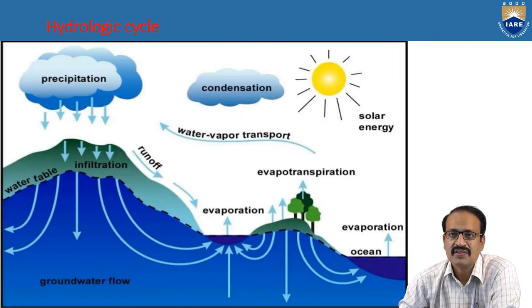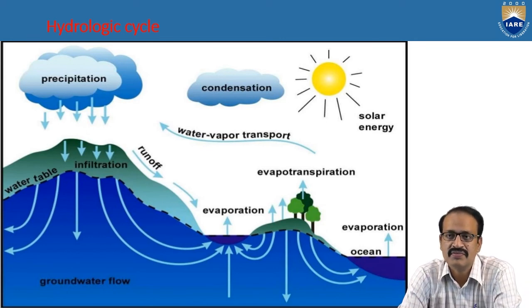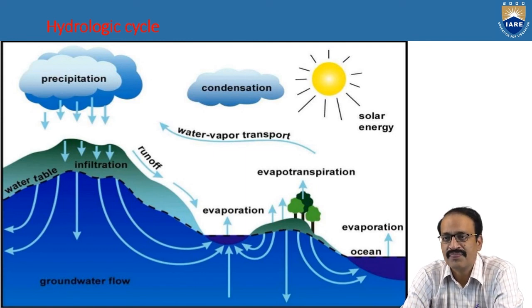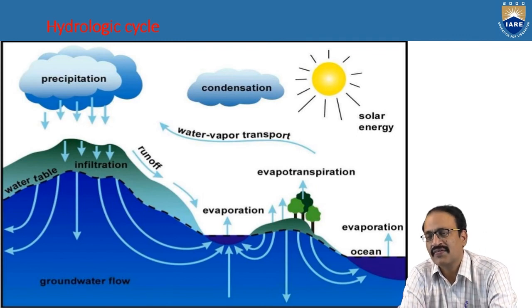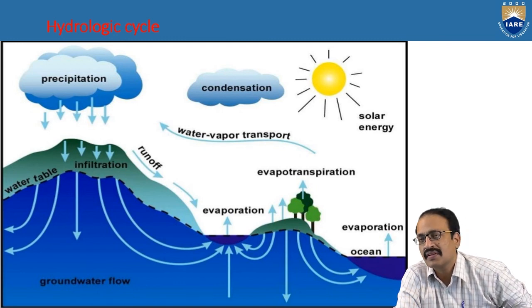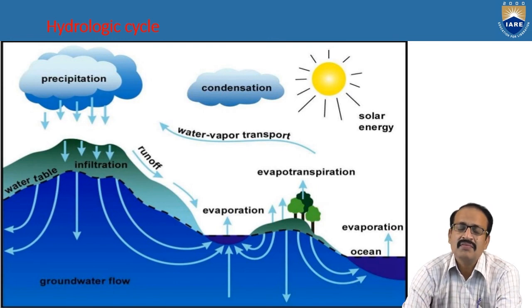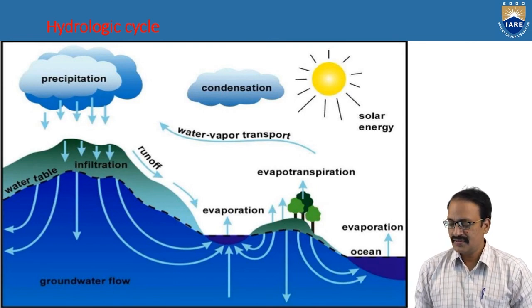In this diagram you can observe how the process goes from the oceans to the surface of the earth, to the ground, into the ocean, and the runoff rivers reaching from the surface of the earth and under the surface of the earth to the ocean. If we are able to understand this hydrological cycle properly, then we can understand the hydropower station and hydropower energy.